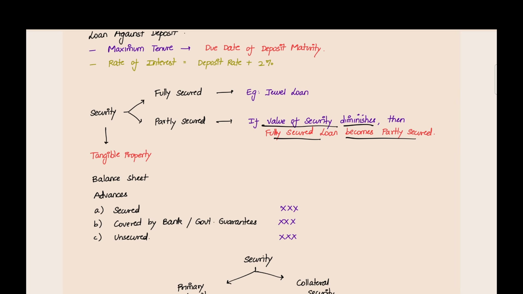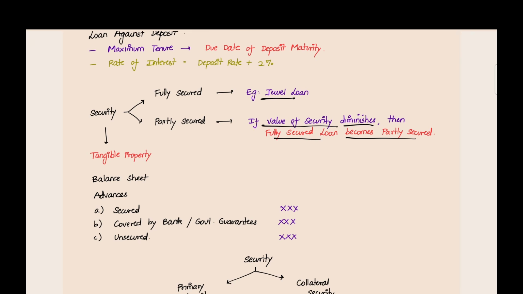And generally, for fully secured loans, we can take the example of jewel loans. They will keep jewels as pledge, and the customers will get loans. For that loan, there will be security. The jewel itself is the security. If the borrower does not pay, we can sell the jewel and take the amount.